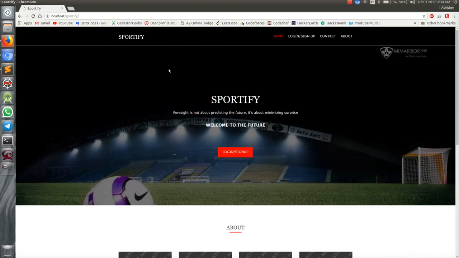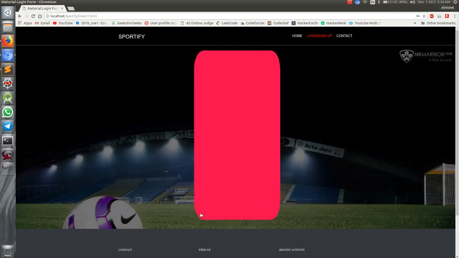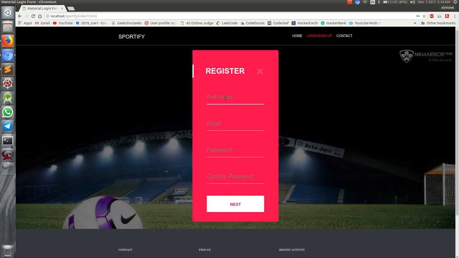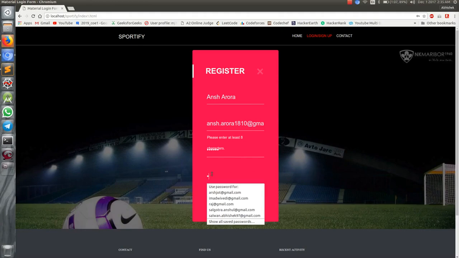So here is a small demonstration of the working website. Here you can see various options, and the very first option you can see is login sign up. If you click on this link, we are presented with a login form. If you are new to this website, then you can click here where a registration form appears, and you can enter your details. For example, if I enter mine, it's Ansh Arora. The email is ansh.arora1810@gmail.com. I'll set the password for now as 123456, although it's not visible.